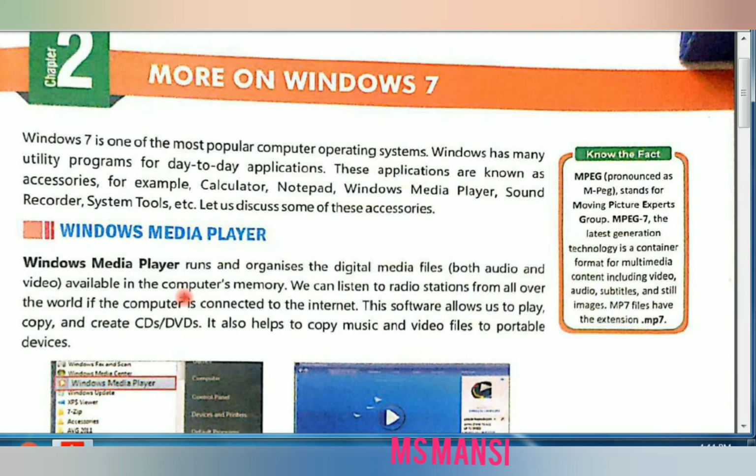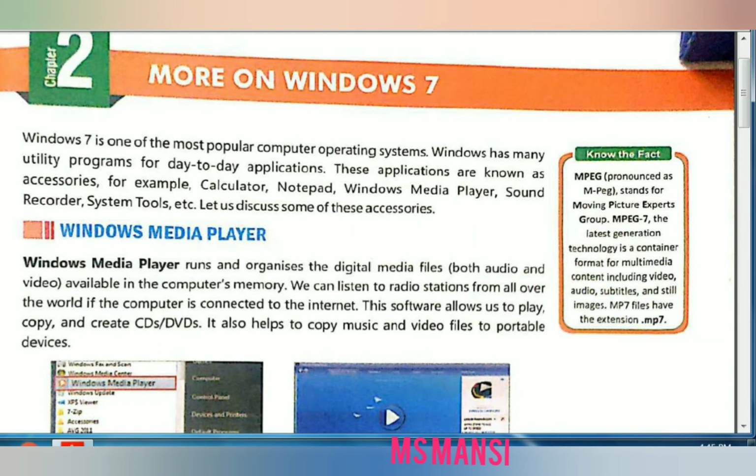You have songs in your computer or you have movies in your computer. So where this video and audio play in computer, these are played in window media player. Window media player runs and organizes the digital media files.